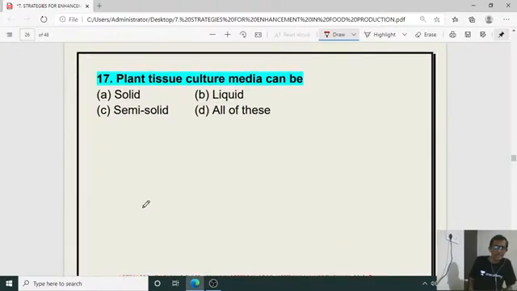Then plant tissue culture media can be solid, semi-solid, liquid, all of this. So 17, right answer, it is D. D is the right answer for the question number 17.